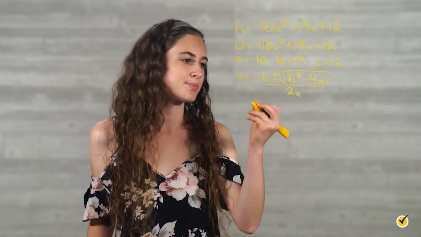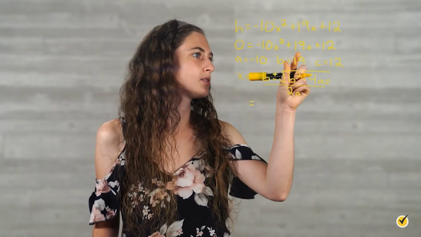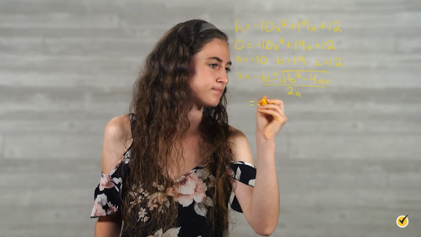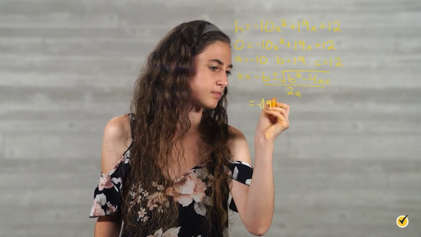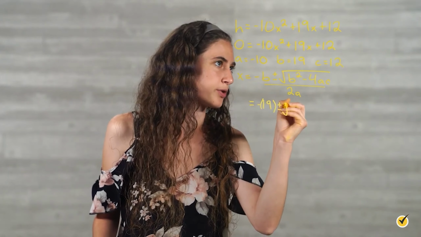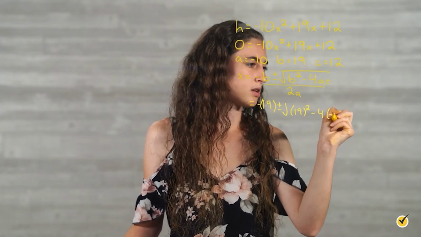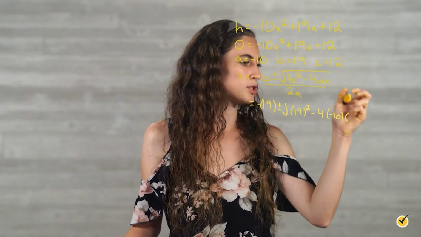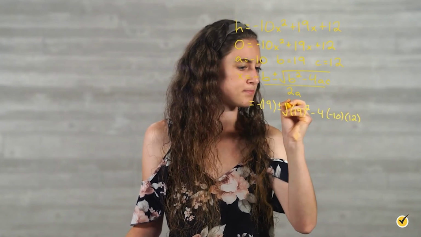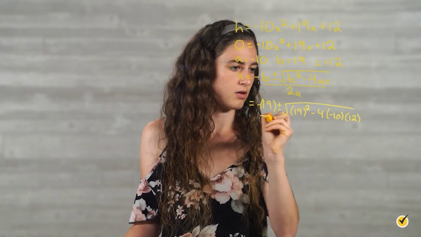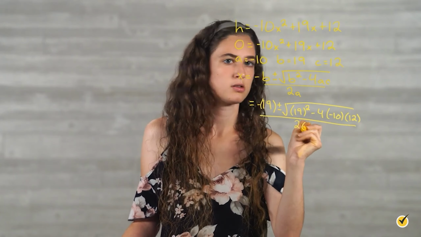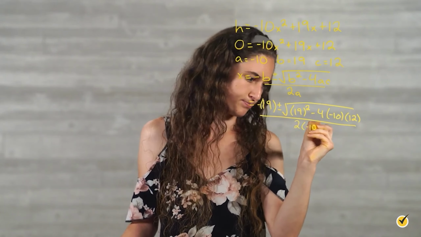Now we can plug in our numbers. So we have x is equal to negative b, so negative 19, plus or minus the square root of 19 squared minus 4 times negative 10 times 12, all over 2 times negative 10.